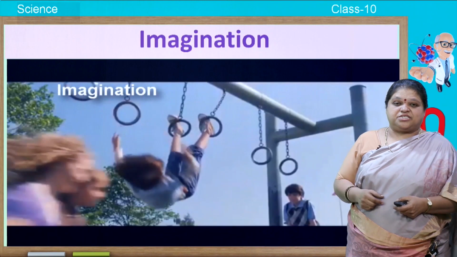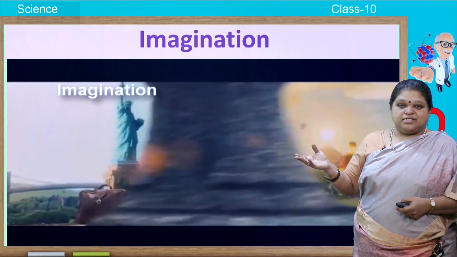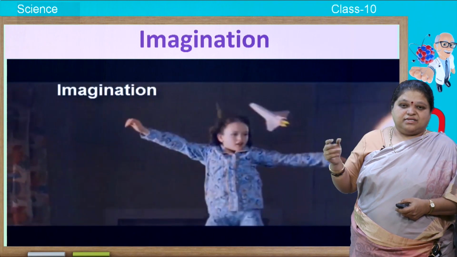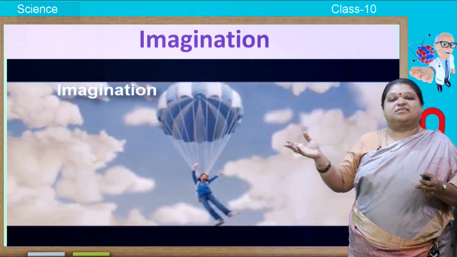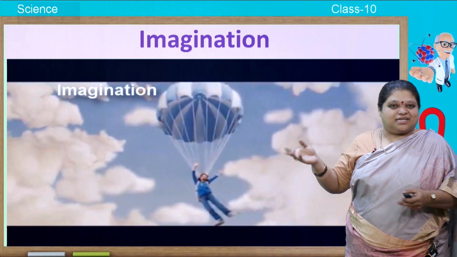Next, imagination. See the kid imagining. She is just walking but she is imagining. She is just jumping but imagination. It is like she is in the sky, she is through the universe, etc.